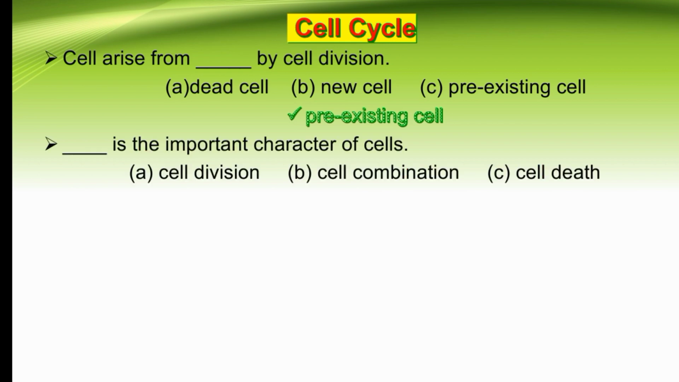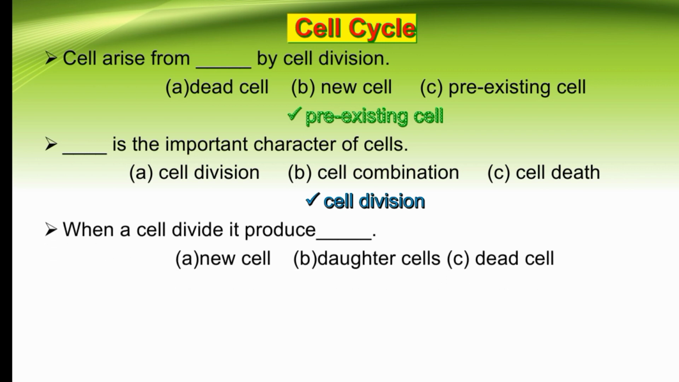Dash is the important character of cells. Cell division, cell combination, or cell death. So the important character of cells is cell division. The right option is A. When a cell divides, it produces dash. New cell, daughter cells, or dead cell. So when a cell divides, it produces daughter cells. The right option is B.